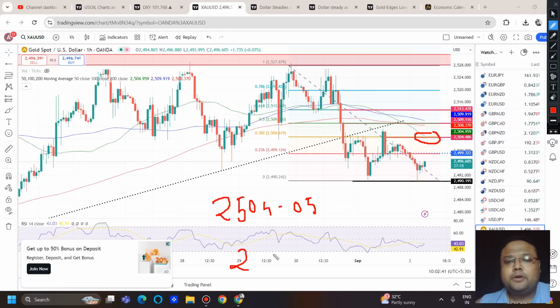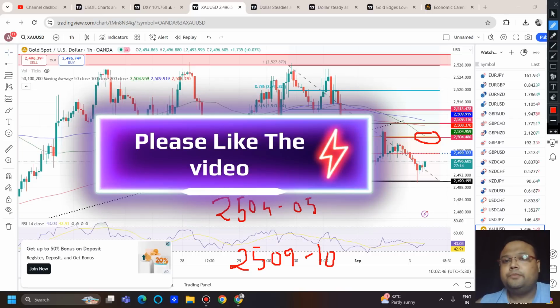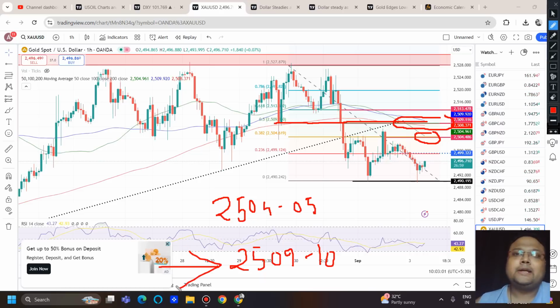The second selling opportunity will come around 2509 to 2510 because of the FIBO 50% retracement level. You can see here we also have the previous support working as resistance, and we have dynamic resistance also around this area. So if we need to compare, then this is a better level to take a sell instead of this. But right now we can look for a sell around 2504 as well.